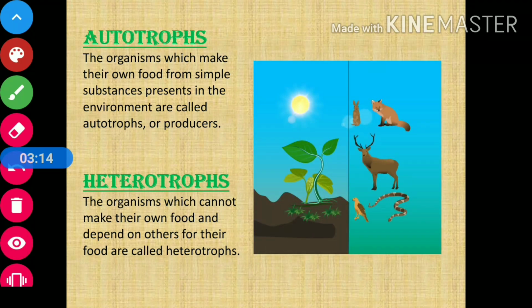So here you can see I have a picture with its two divisions. Can you tell me which part represents autotrophs and which part represents heterotrophs? Yes, the left side is autotrophs. As plants can make their own food, they are called autotrophs. And the right part is heterotrophs. All the animals, including human beings, depend on the food made by others. Therefore, they are called heterotrophs.